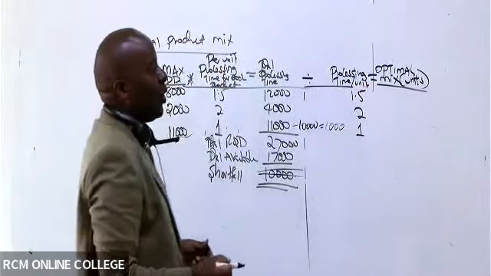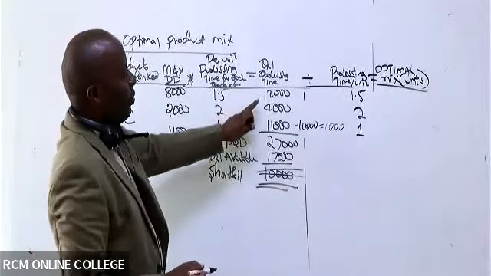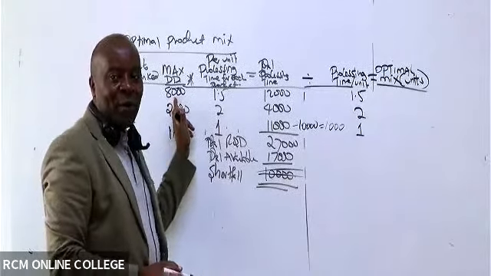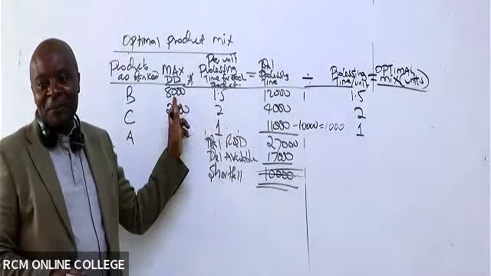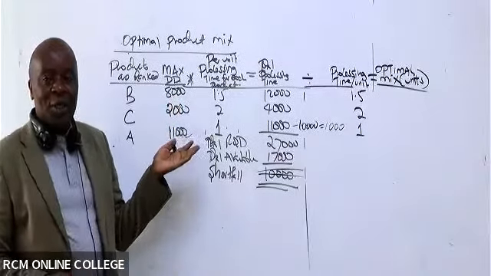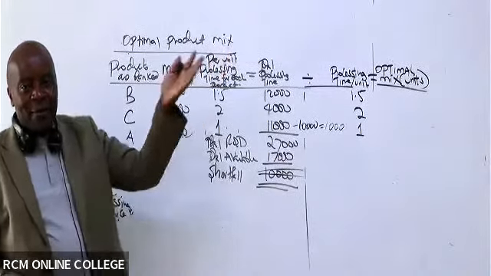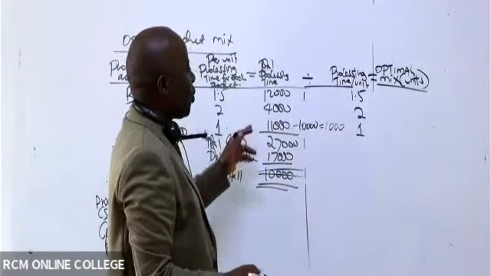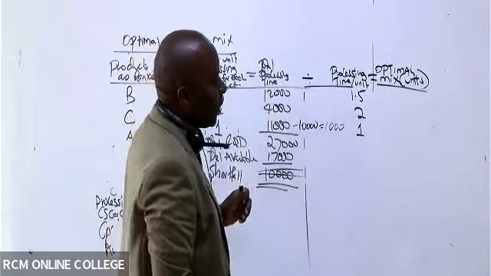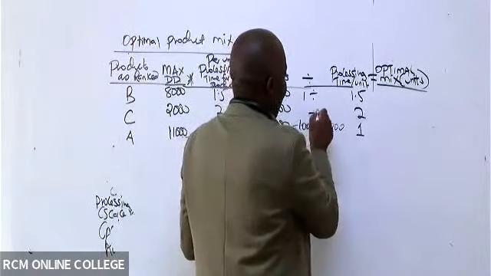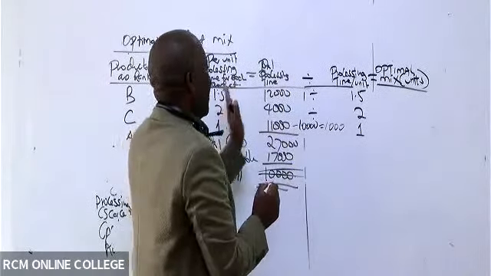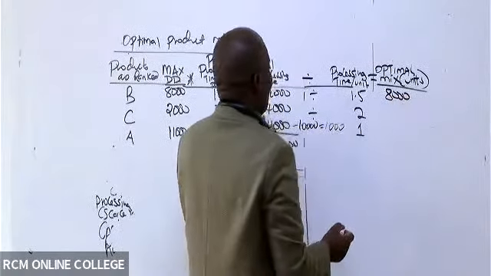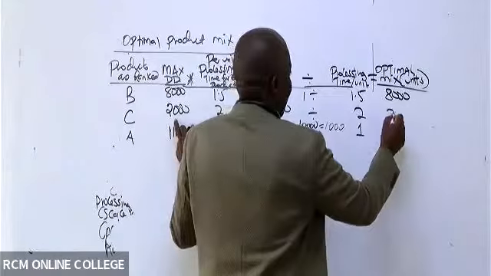So the optimal mix, like the first one, will be 12,000 divided by 1.5, which will be exactly 8,000, because here we haven't snatched any resources. For product B, we never snatched any resources. We are going to meet the maximum demand, because that is our aim. So 12,000 divided by 1.5 gives us how many units? Remember, from here we multiply, but now moving to optimal mix, we always divide. So this is 8,000. The second one will be what here, somebody?